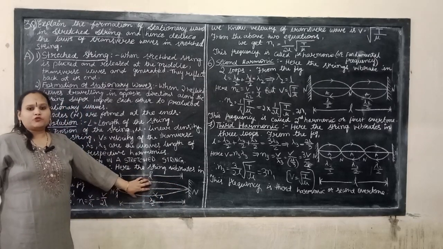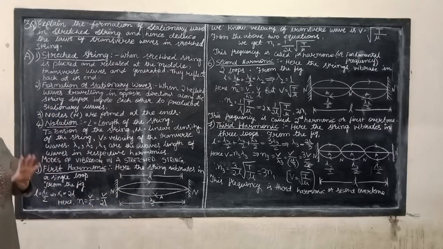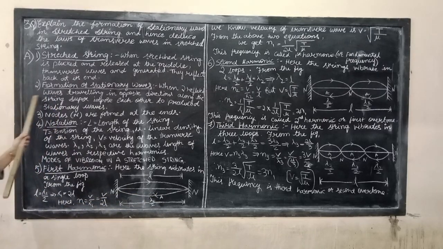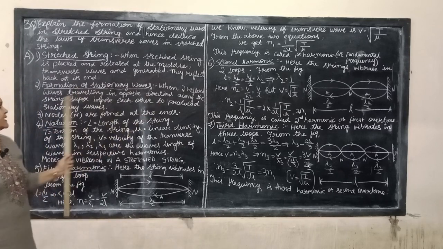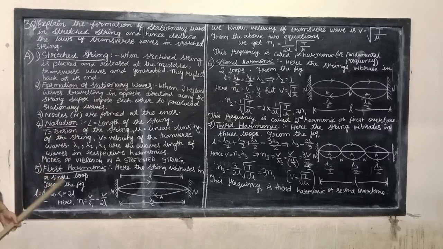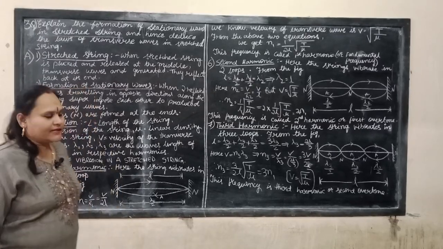These two are superimposed on each other. We get a stationary wave in stretched strings. Okay, formation of stationary wave: when the reflected wave travelling in the opposite direction along the string is superimposed on the incident wave, we get the stationary wave or standing wave.